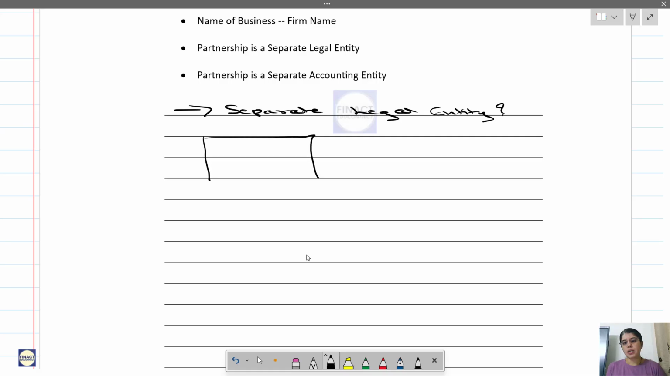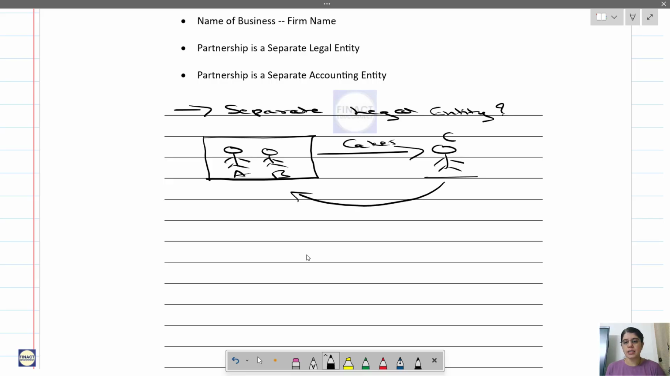Let's say this is a partnership firm, and we have two partners over here, A and B. Now these partners A and B have a bakery business. They have sold some cakes to customer C. Customer C got some food poisoning because of this, and he has filed a legal case asking for compensation against this partnership firm and against these partners.